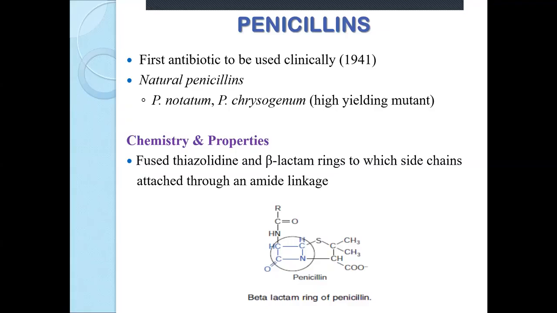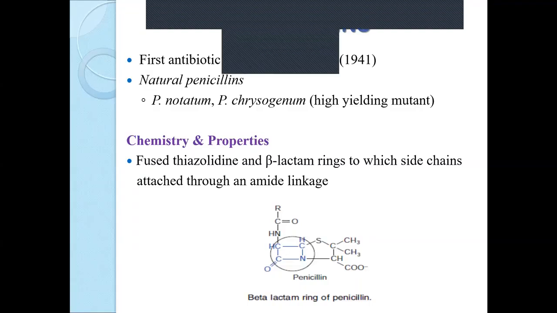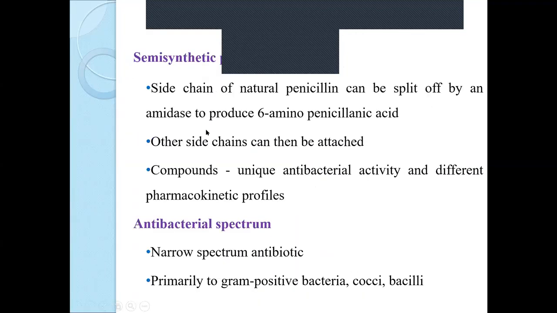Why? Because, as shown here, you can see the beta-lactam ring fused with a thiazolidine ring, to which side chains are attached through an amide linkage. This is the amide linkage. So the activity of penicillin is because of the beta-lactam ring. Activity means there are two parts: potency and pharmacokinetic properties. Related to potency, you can go for the beta-lactam antibiotic or beta-lactam ring.